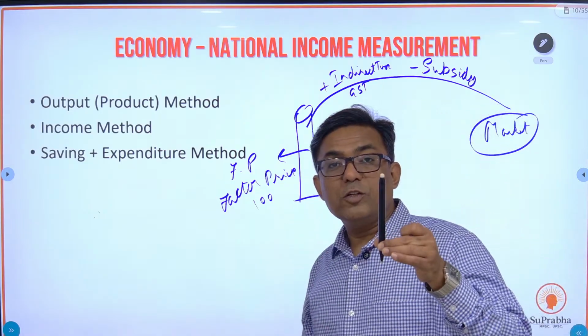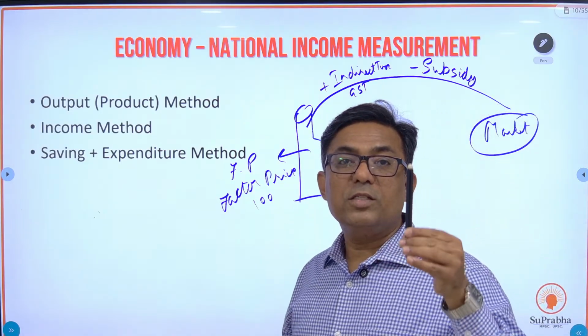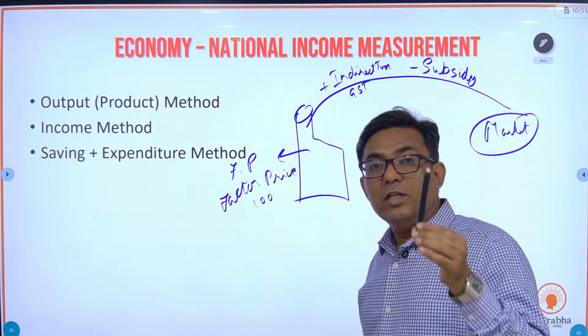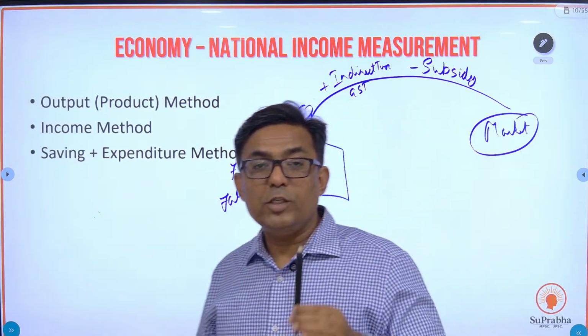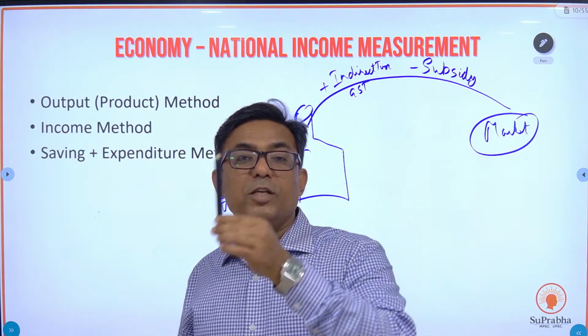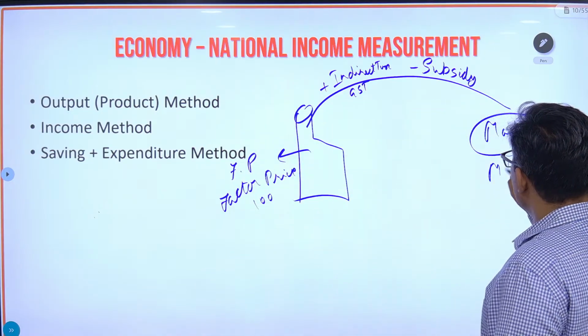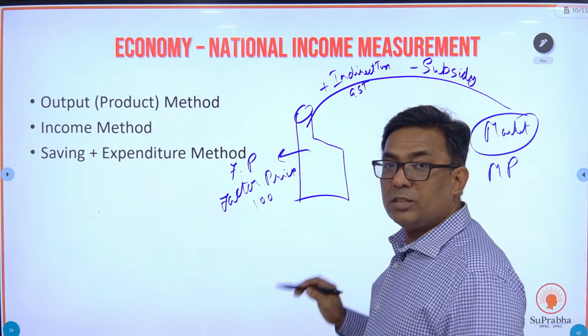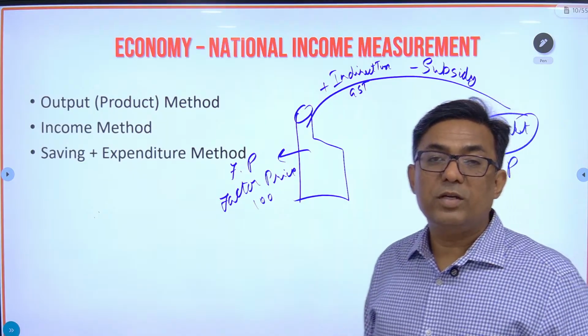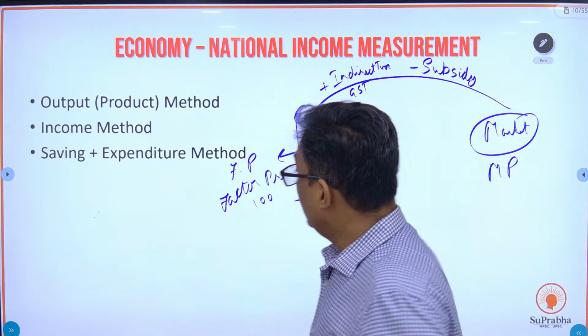If you add all the factors of production, the price of this pen is 100 rupees, but by the time this pen reaches the market, if the government is providing 50% subsidy, the price of this pen would be 50 rupees. So you have got two prices: one is the market price, one is the factor price. Now, I'll give you an equation.